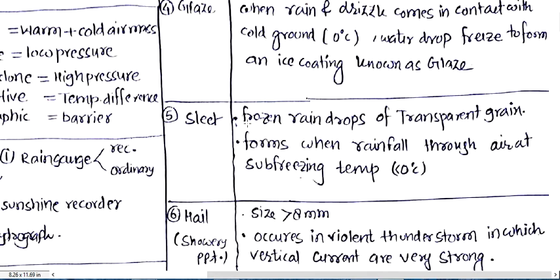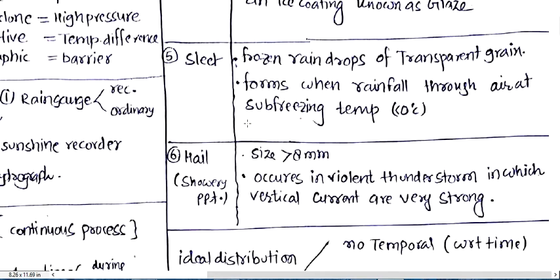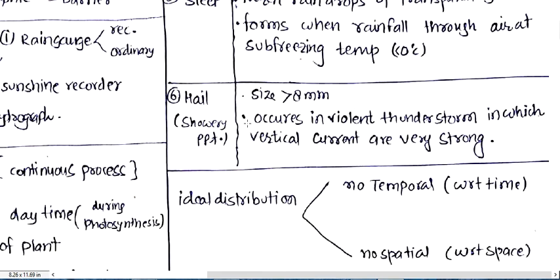Okay, now hail. Hail is a showery precipitation, or you can say hail is just like a shower type rainfall. In this type of precipitation, the size of water particles or water droplets is greater than 8 mm.